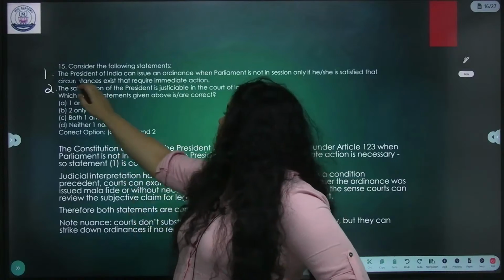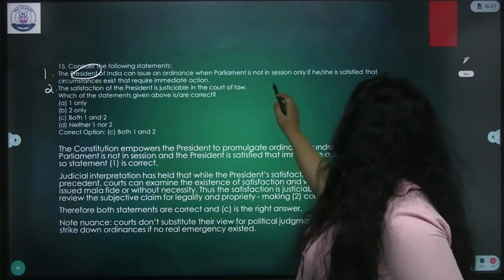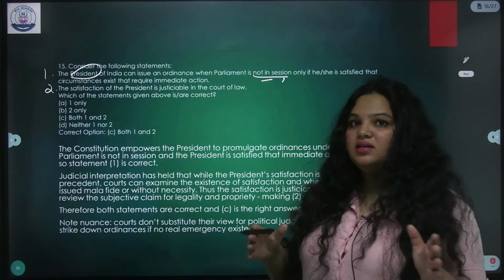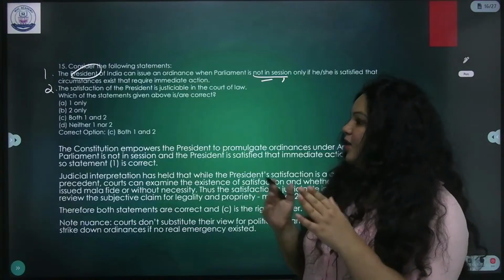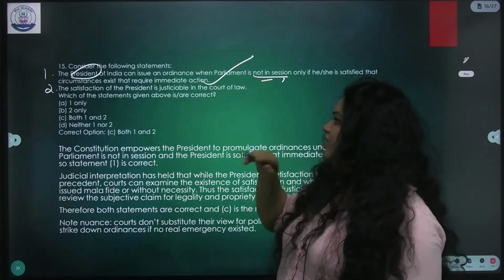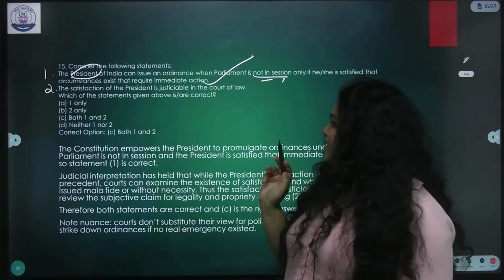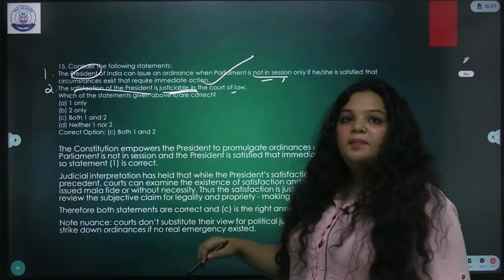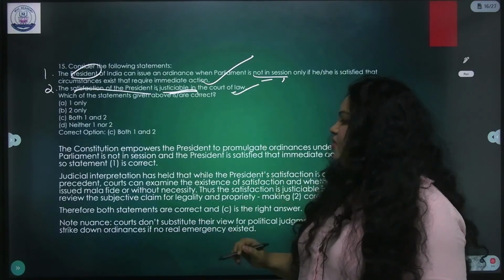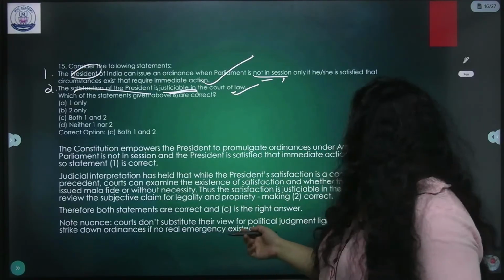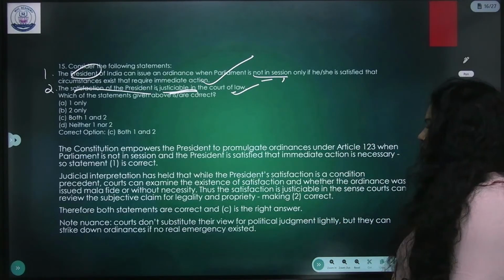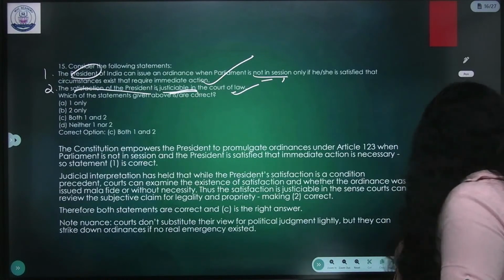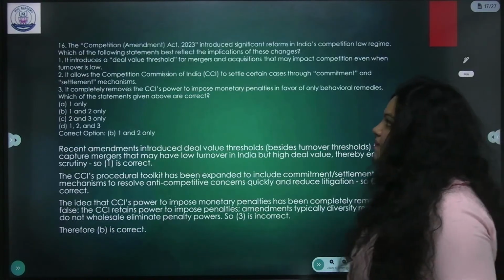Now the next question. It's a static question only. The President of India can issue an ordinance when Parliament is not in session only if he or she is satisfied that certain circumstances require immediate action. This is directly from Laxmikant. Yes. Now, the satisfaction of the President is justiciable in a court of law. People marked it wrong, but it is actually correct because it came after an amendment. So yeah, the satisfaction of the President is questionable in a court of law. This came after the Emergency only.